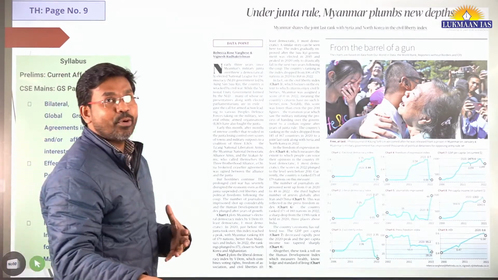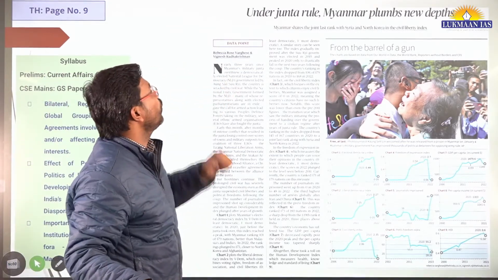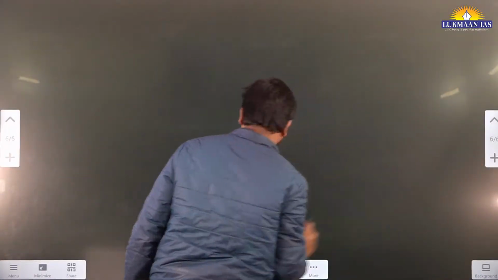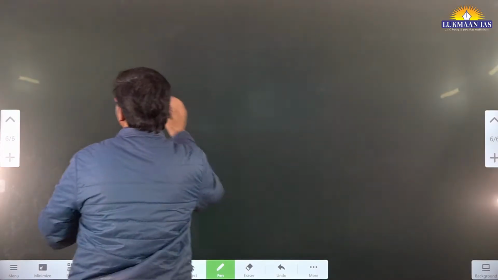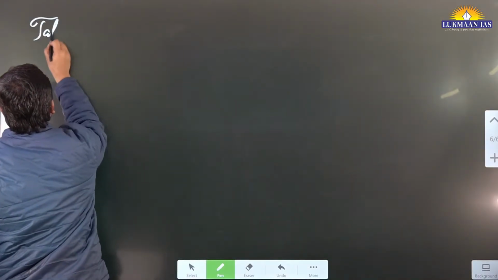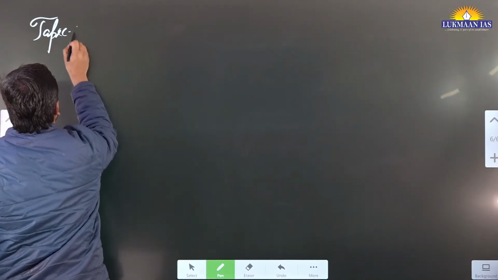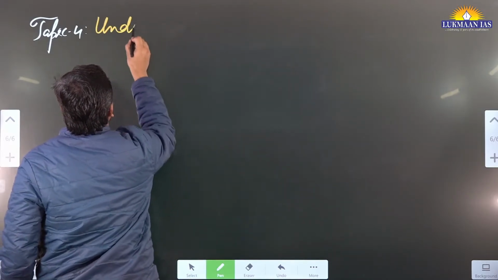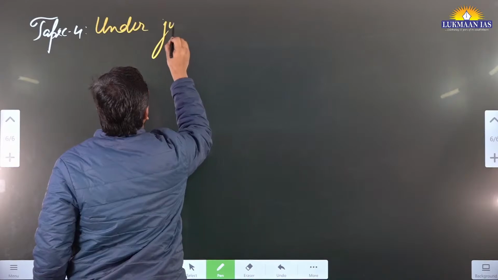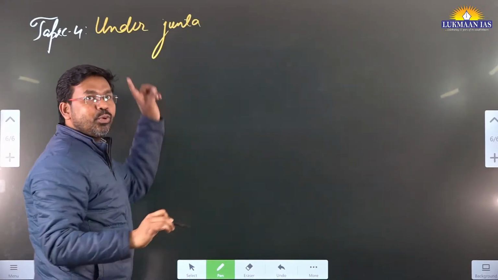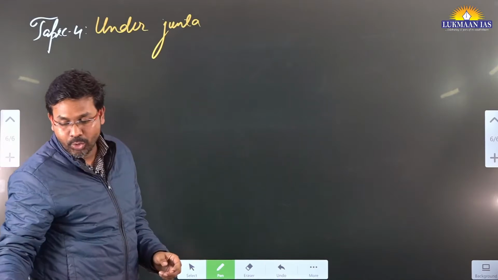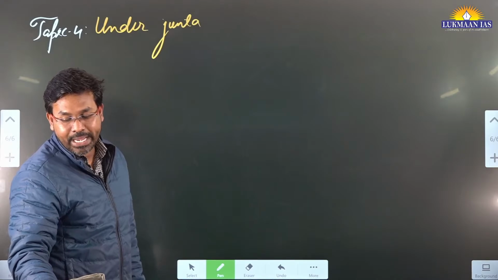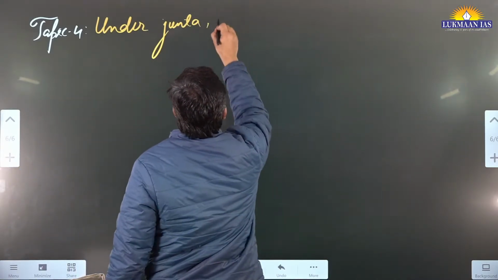This article is also very important. It says, under junta rule, Myanmar plumbs new depths. So this is topic number 4. We are going to be quick in understanding this topic. It is written as Junta, but we pronounce it as Hunta. So under junta rule, Myanmar plumbs new depths.